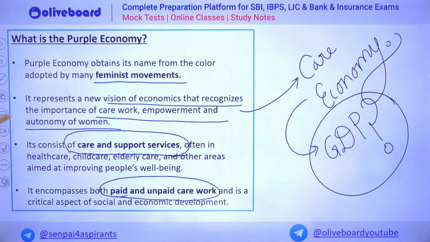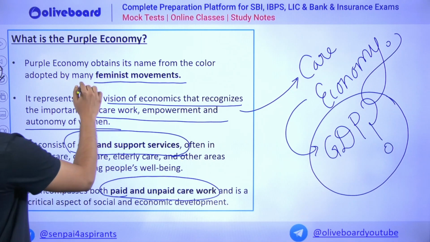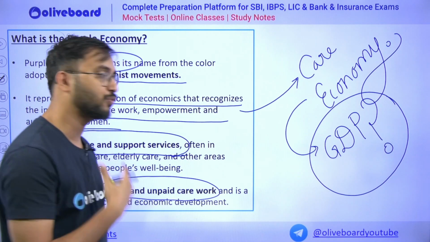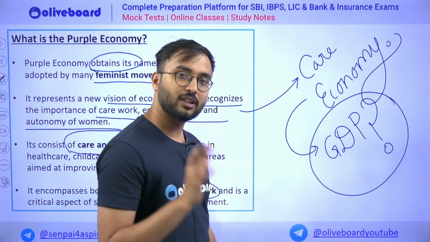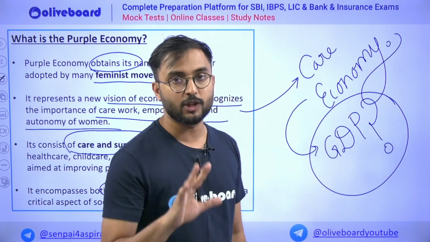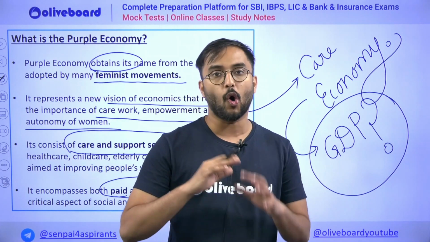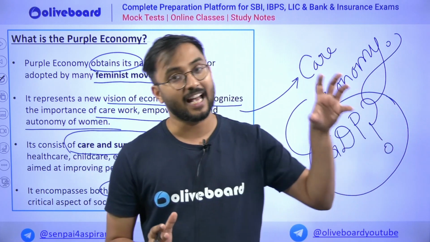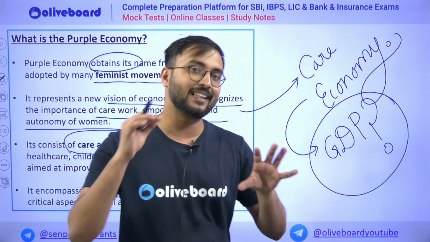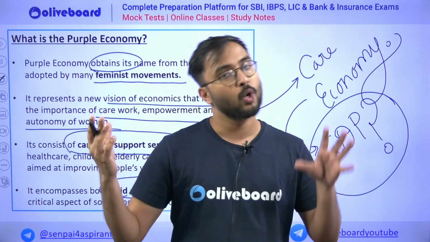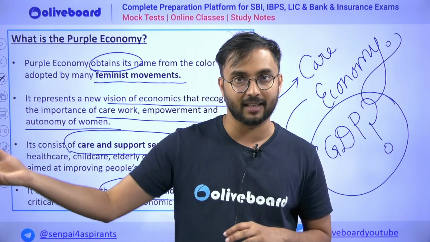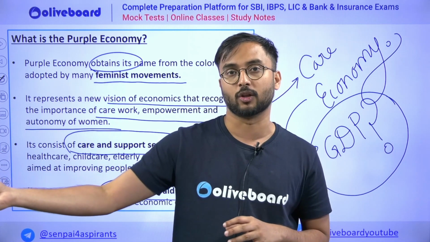And more importantly, it has obtained the color from the name adopted by various feminist movements. Generally, in the economy the contribution of women has always been considered, and therefore in 2017-18 the pink theme in the economic survey was nothing but women's contribution in the overall Indian economy, GDP, etc., and in different sectors of the economy also.